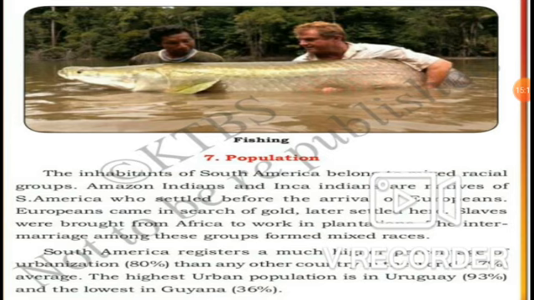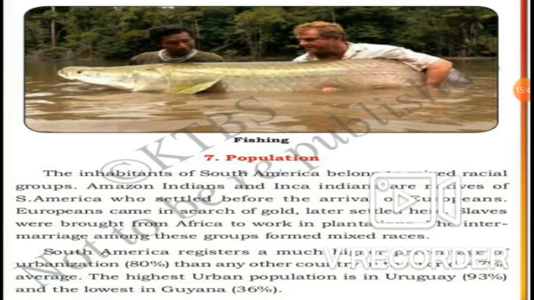Yes. Slaves were brought from Africa to work in plantations. The intermarriage among these groups formed mixed races. Okay, between Europeans and African peoples. Yes. South America registers a much higher percentage of urbanization than any other continent in the world.